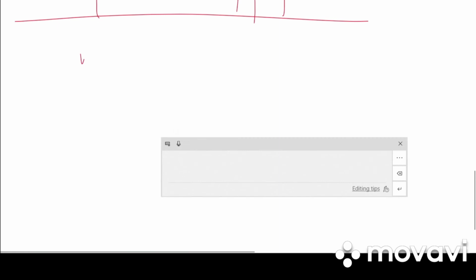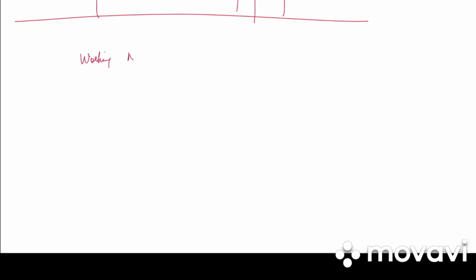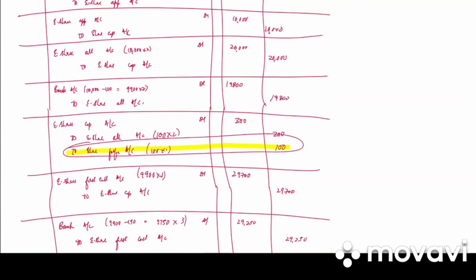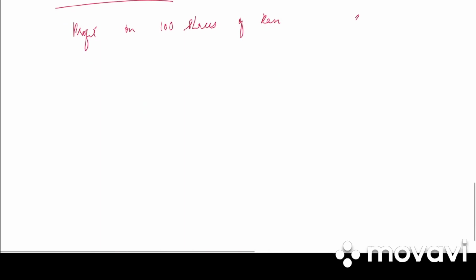If you are getting confused, you can write down the working note. Profit on 100 shares of Ram, we have it over here. How much is it? 100 rupees. Then profit on 150 shares of Sham, 450.